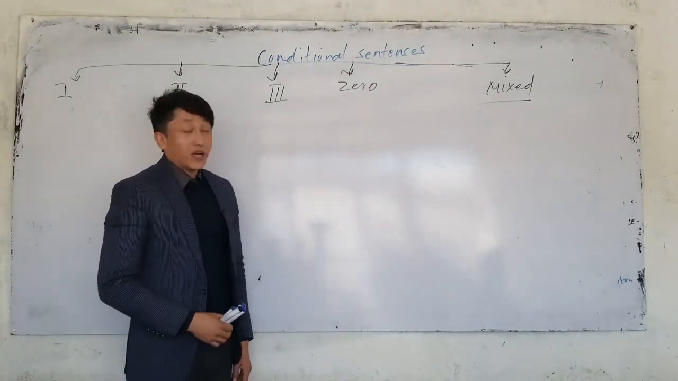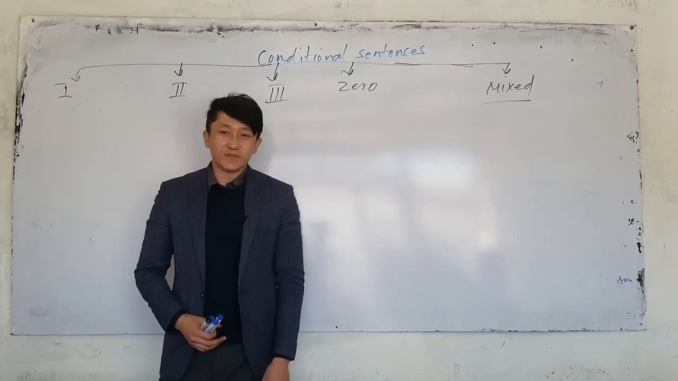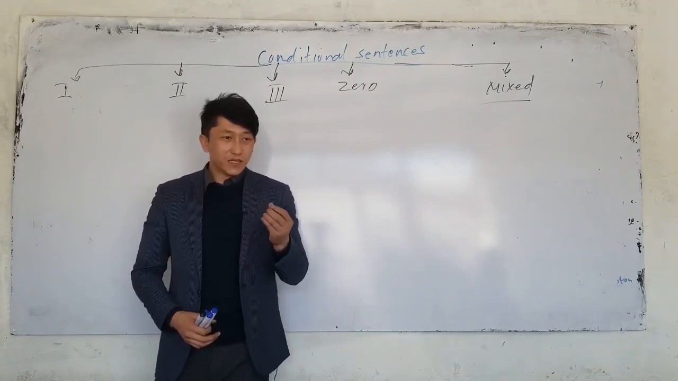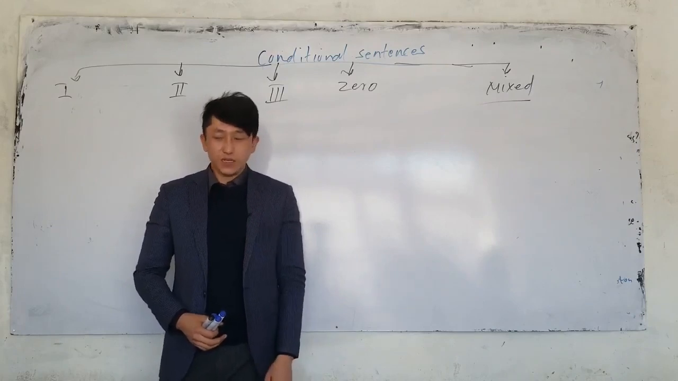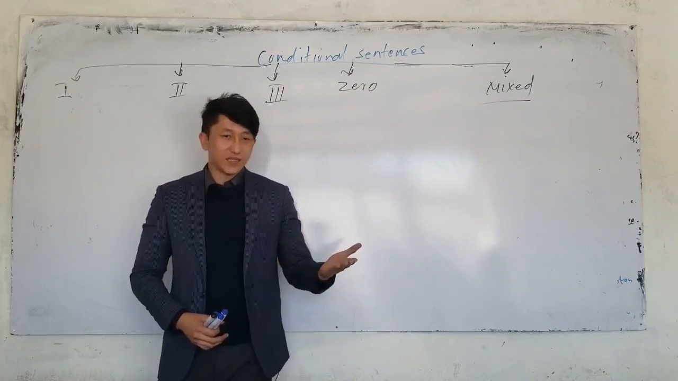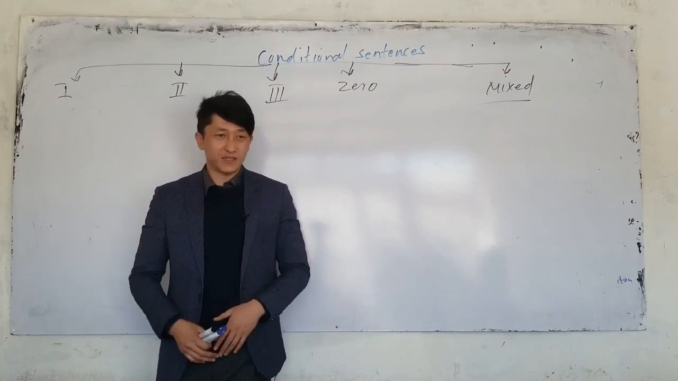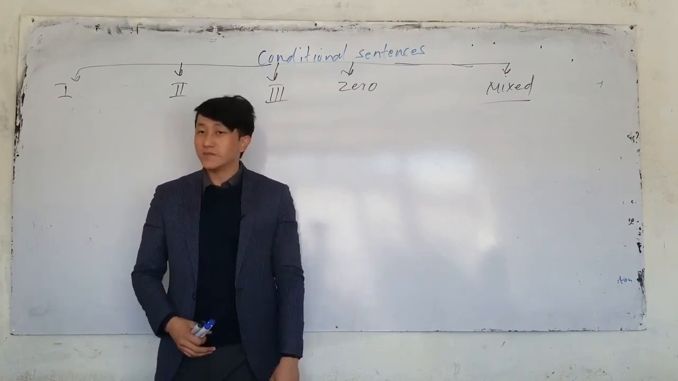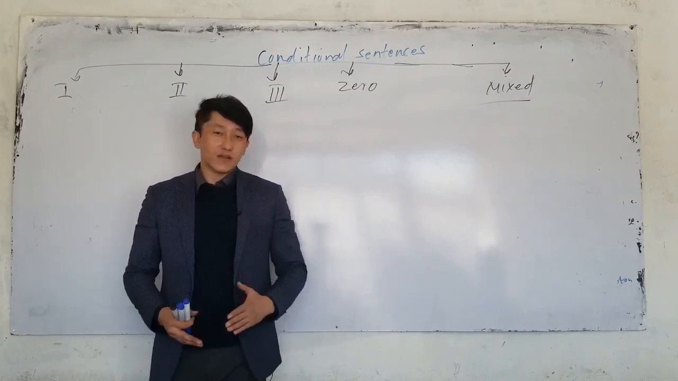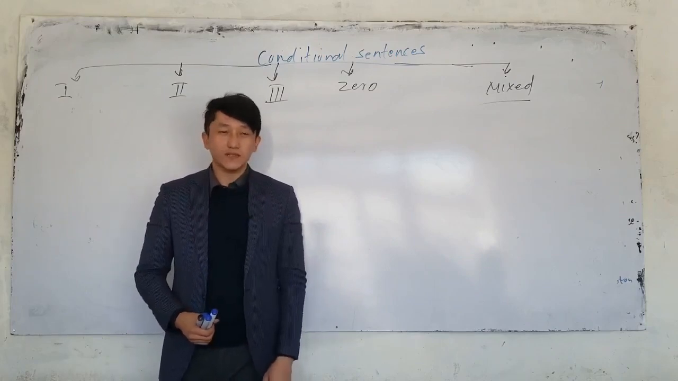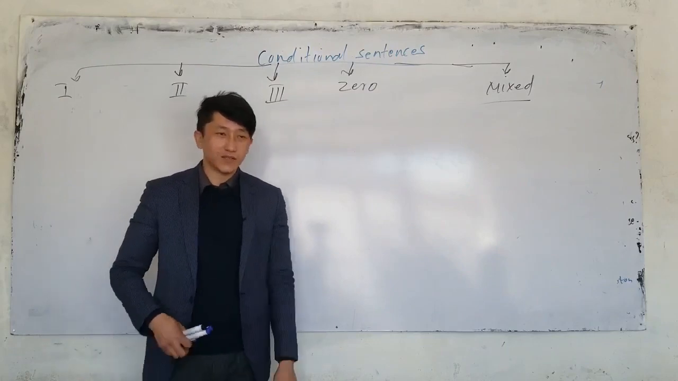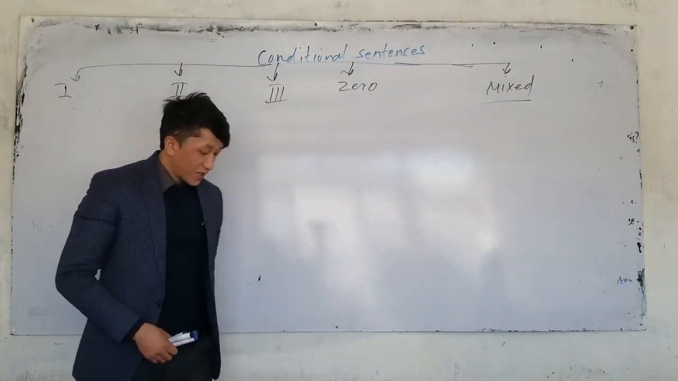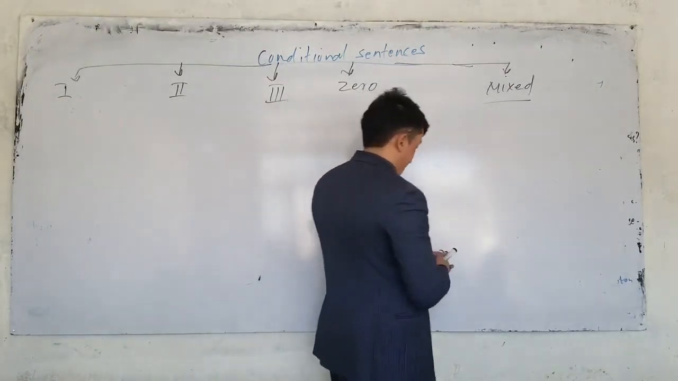Now, type 0. What does type 0 talk about? Very nice. Type 0 talks about a fact, a situation that is always true. The if clause is simple present tense. The main clause is simple present tense. So, for example, if you don't breathe for 5 minutes, what happens? You don't say I will die. Today we will discuss conditional type mixed.